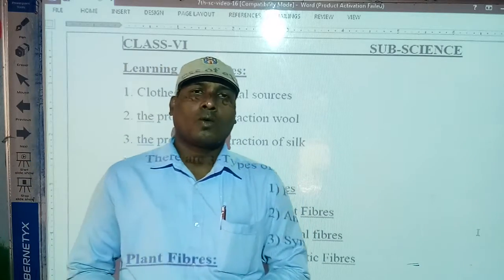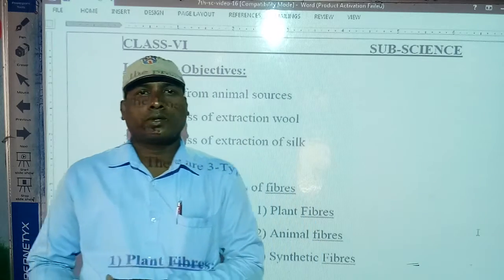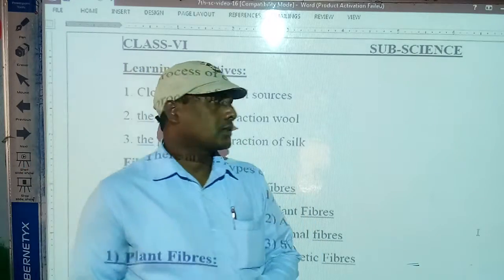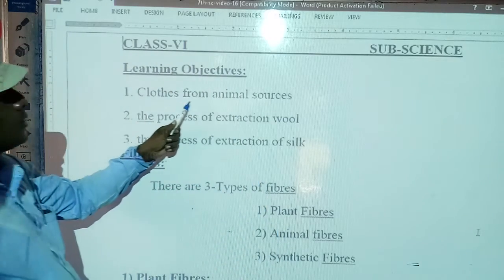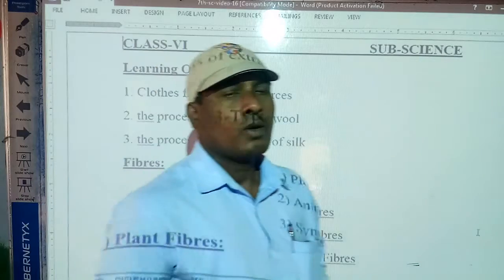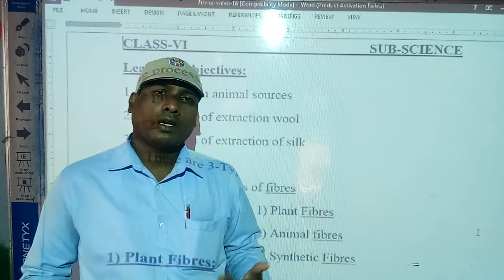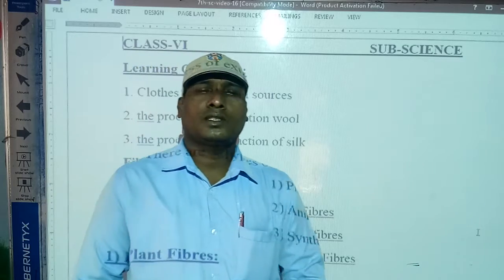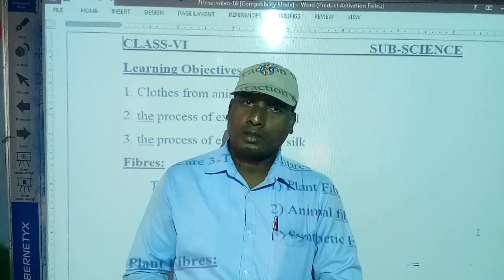Before that, let us first discuss the learning objectives in this chapter, and then we will go to the chapter contents. First of all, students, observe the learning objectives. First, the clothes from animal sources. Whatever clothes we use daily, shirt, pant, sari, towel, dhoti, kurta, come from and are manufactured from other products.